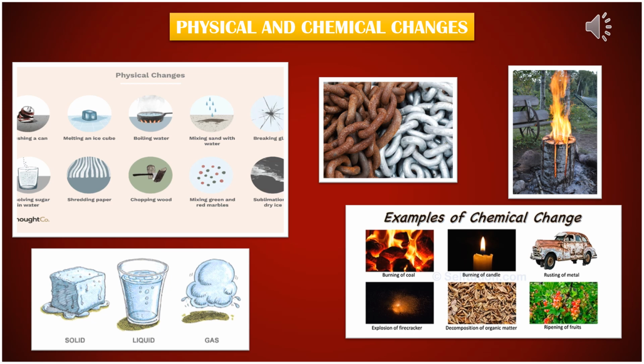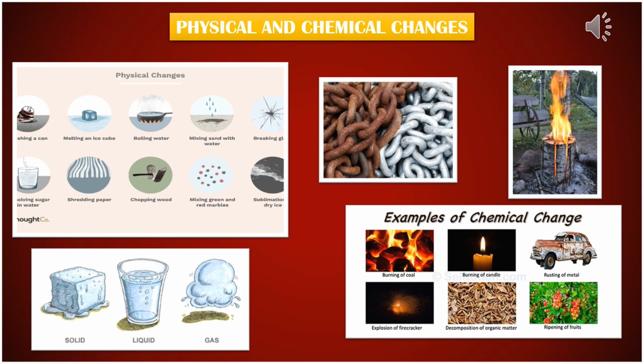Suppose in the melting of ice, you see that ice and water have the same kind of particles. Ice can change into water by melting simply. Here no new substance is formed, so it is an example of a physical change. That means there are two most important characteristics: there should be no new substance formed after the change, and we will be able to get back the same state after the change, whatever temperature you are giving or by any means.